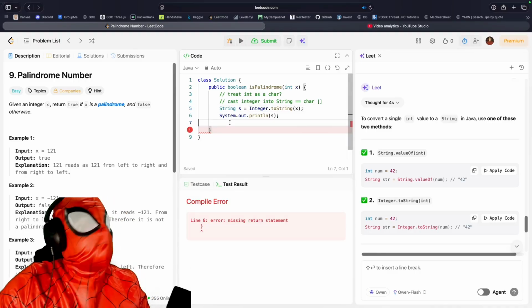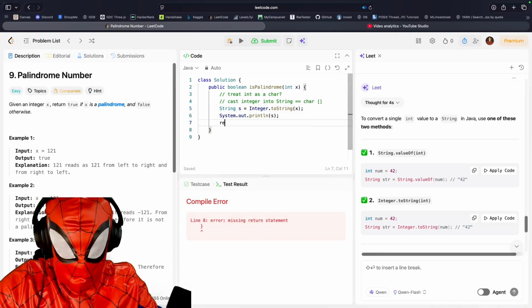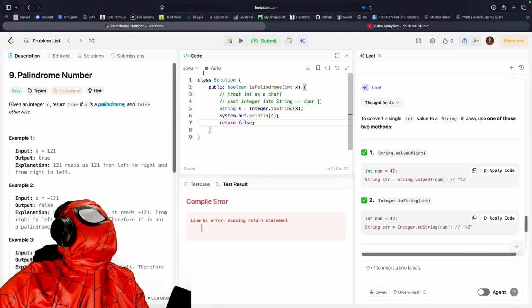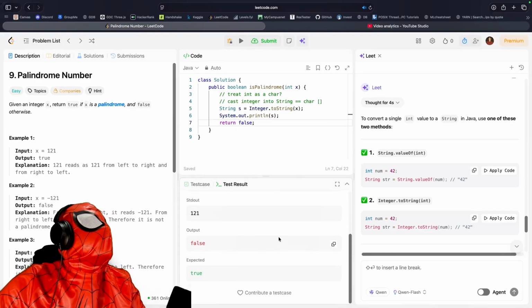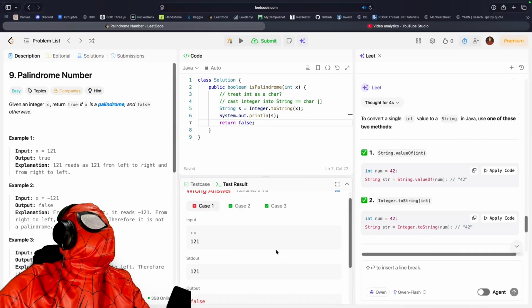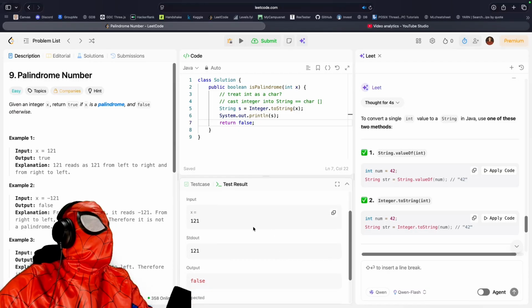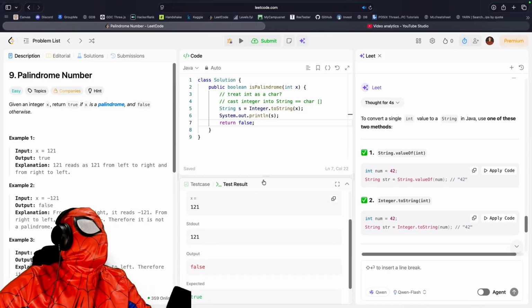Oh, it wants a boolean. All right, for now we're just going to return false. Just for now. There we go. Hey, where's my sysout at? Oh wait, oh yeah, that's right. Yeah, 121. We're printing stuff out, guys.